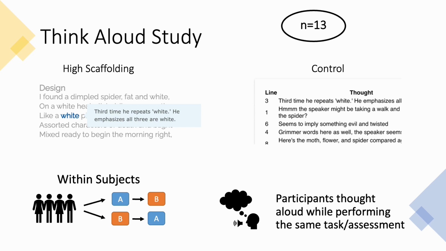To better understand the results from our crowdsourcing study, we conducted a second qualitative study using Think-Aloud protocol. For this experiment, we used only high scaffolding soliloquy variant and the static text control to study effects of how interfaces represented information. This time, we used a within subjects approach to better observe individual differences. Every participant interacted with both interfaces, counterbalanced for their order. A total of 13 participants thought aloud while performing the same task and answering assessment questions used in our previous study.